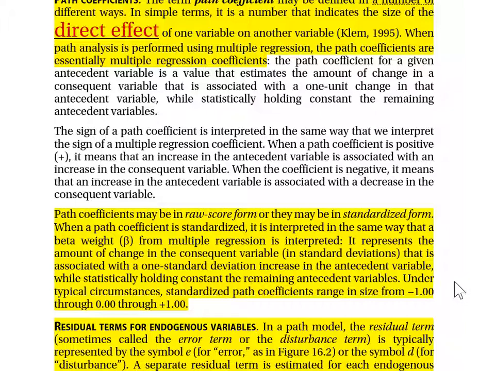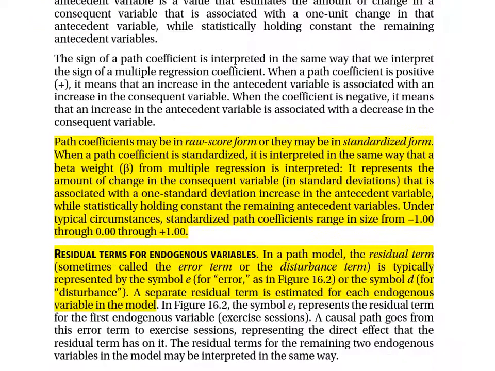I hope that sounds familiar. That's the same definition that we gave for beta weight back in the chapter on multiple regression. Continuing, under typical circumstances, standardized path coefficients will range in size from negative 1.0 through 0 through positive 1.0, just like beta weights in multiple regression.